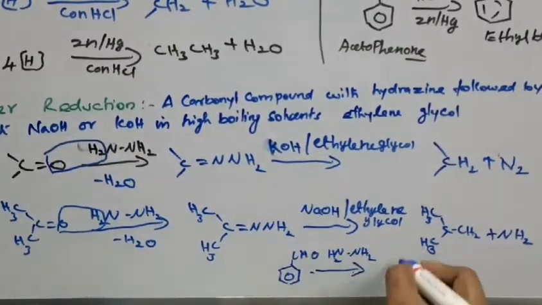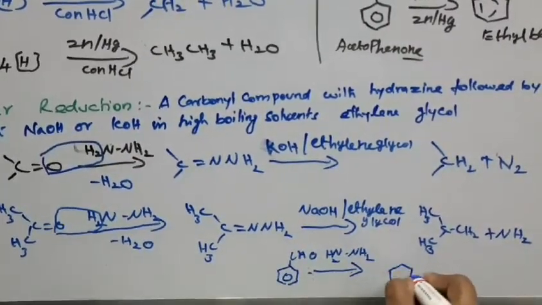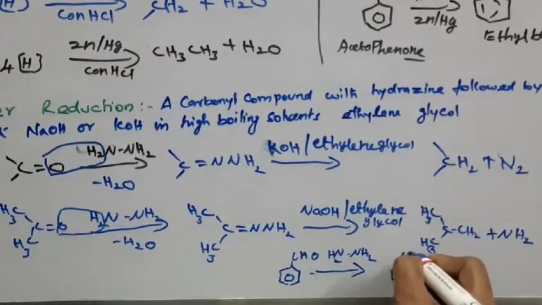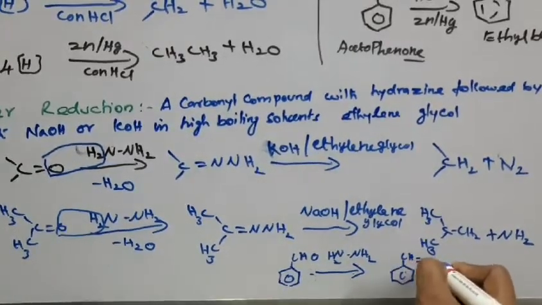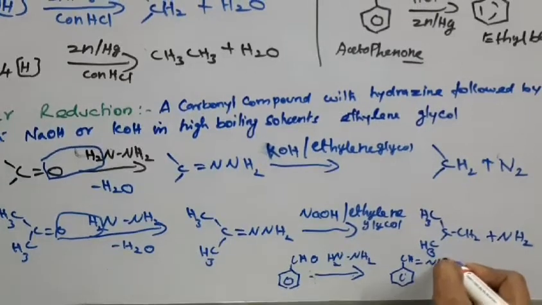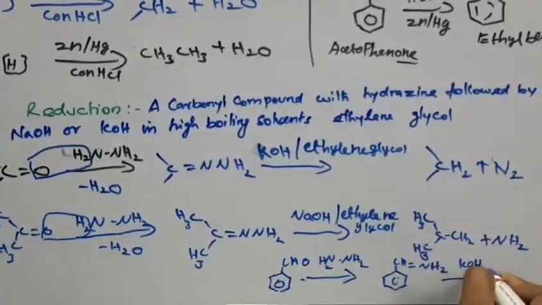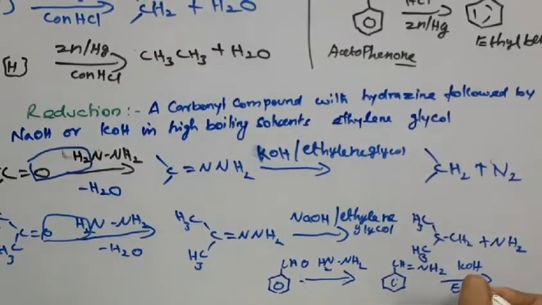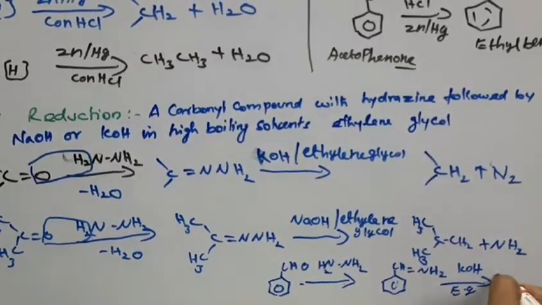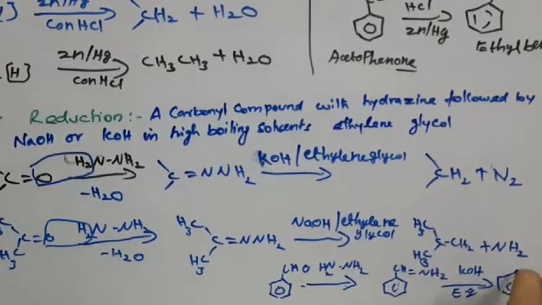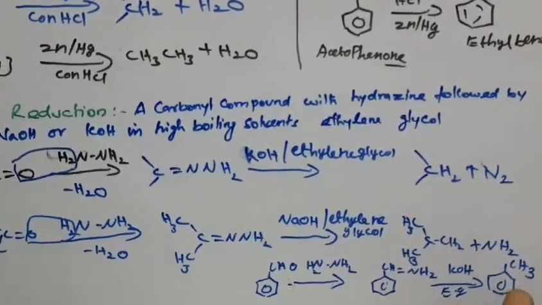Removal of water gives CH double bond NH2. Here the same KOH and ethylene glycol form toluene. So toluene is the product.